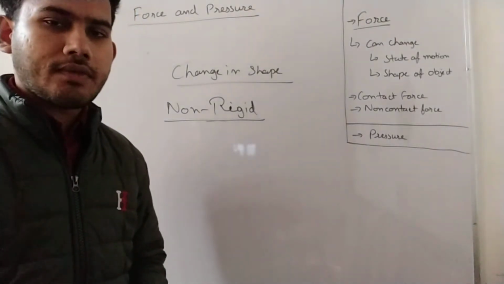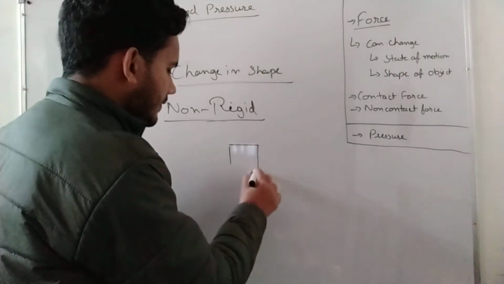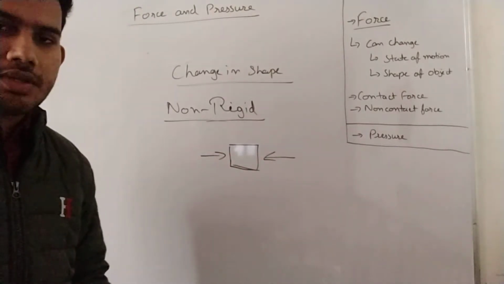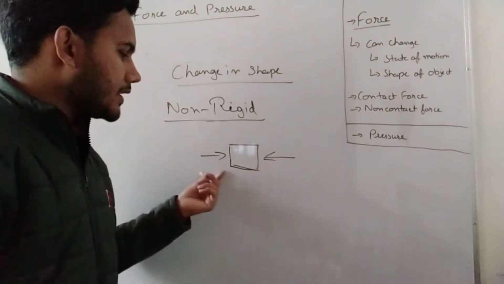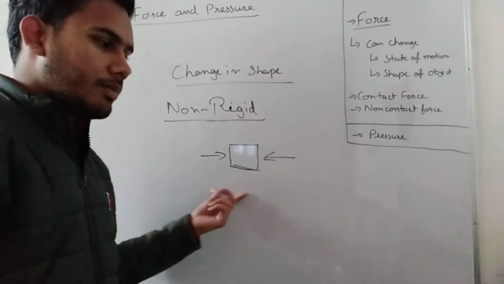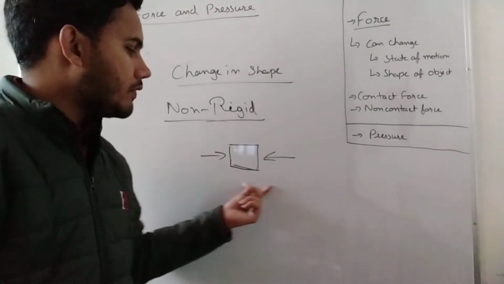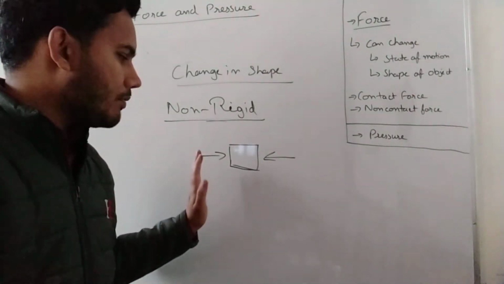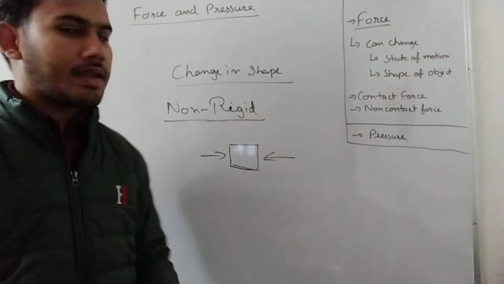So what if two boys are pulling the same box, okay. Here is the box, and two boys are pulling the box or pushing the box, okay. So then this box will not move unless one boy is stronger than the other, okay. If this boy is stronger than the other, then it will move a little bit this side, because the force applied is more over here and less here, okay. So this is the concept of force, okay.